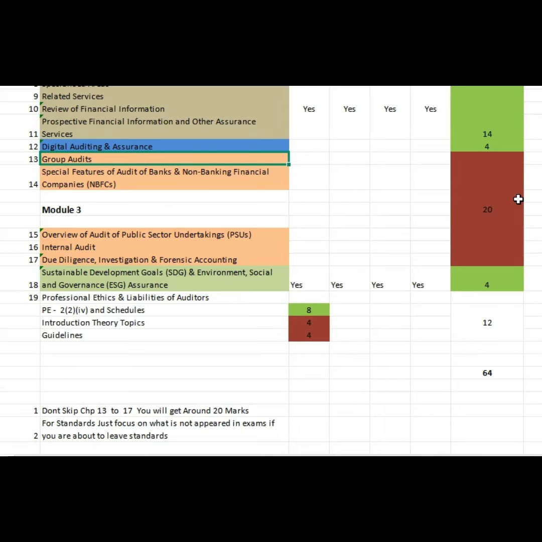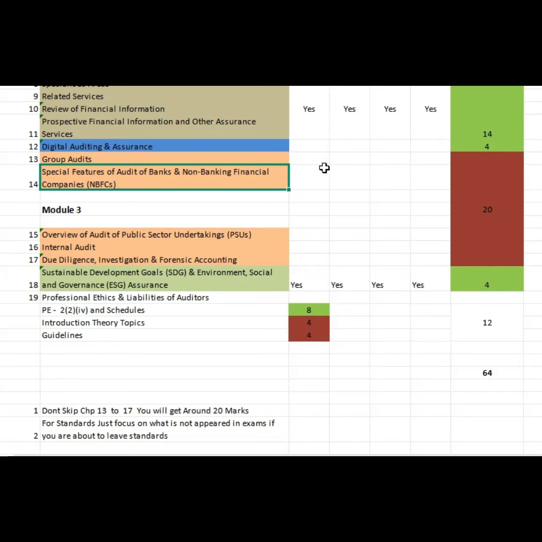Many people ignore this 20 marks. They don't study group audit, NBFC, PSU, internal audit, due diligence, but this part is very easy scoring. You just remember 5 points, you write the 5 points in your exam, get the 5 marks and go away. That's it. In this part, if you suffer from banking, bank is very vast, just cover the amended part. Focus on your amended part. Amended part is very important.